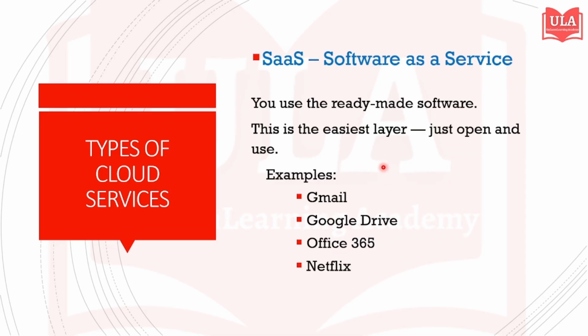Next type is software as a service. This is ready-made software that you can use directly. This is the easiest layer. Just open and use. Examples include Gmail, Google Drive, Office 365, and Netflix.